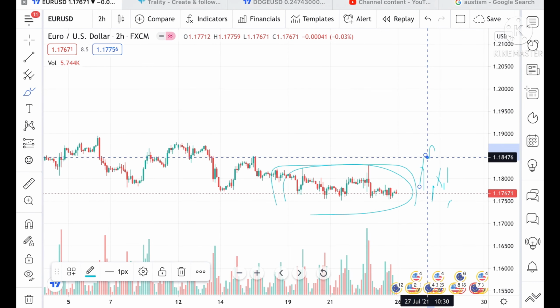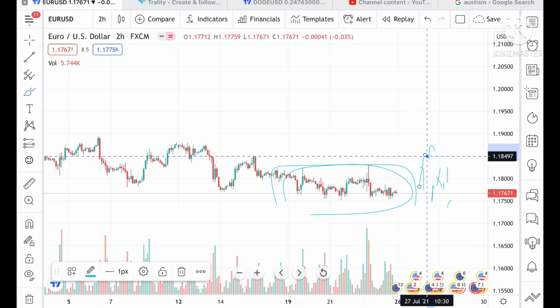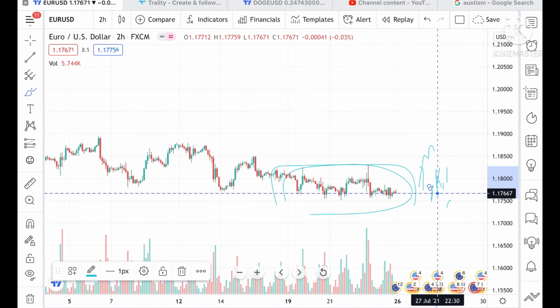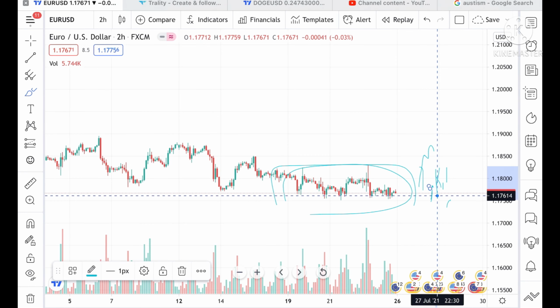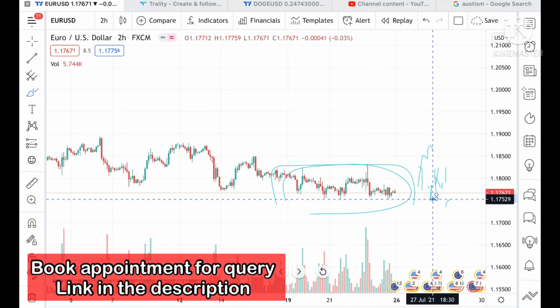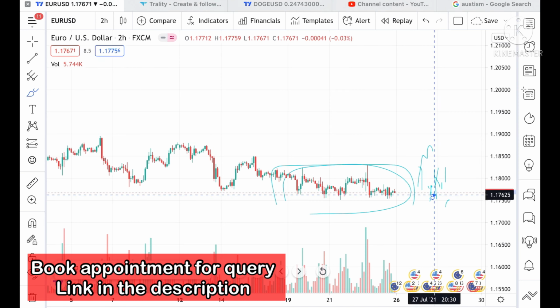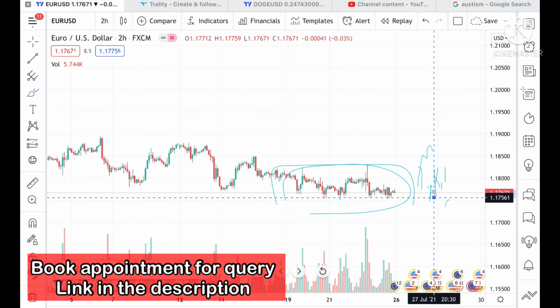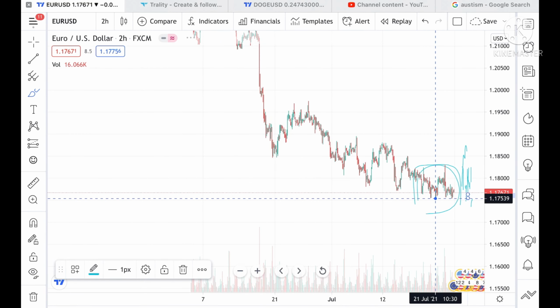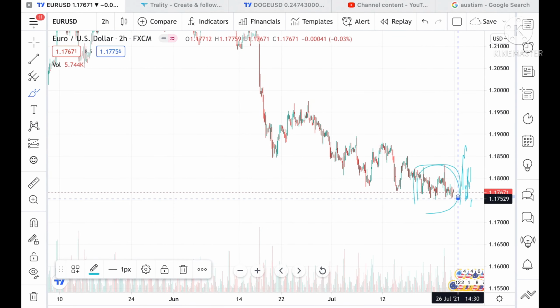Suppose this level doesn't sustain, then chances will be high that it can touch a level of 1.17614, and from there it can touch a level of 1.17550. This level has already been tested so many times, so chances will be very high that if it comes close to this level, 1.175, it can go further low and touch more downside levels. Okay, and I'll tell you the downside also. It can touch a level of 1.17359.